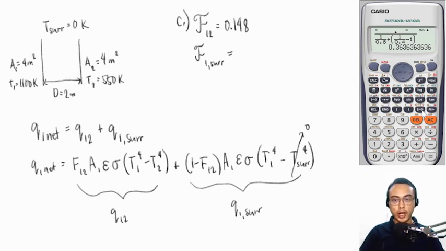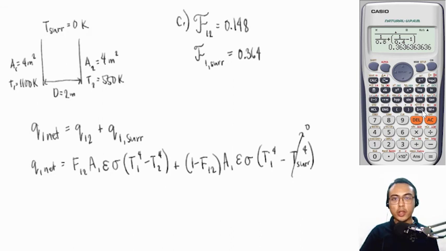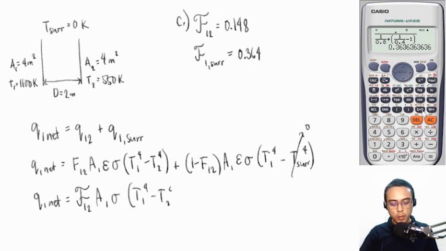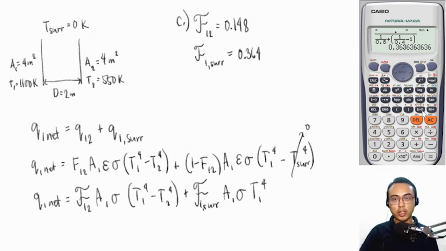Now, we do have to modify our Q1 net equation because remember that the overall interchange factor already includes the view factor and the emissivities. We can now rewrite our Q1 net expression to be overall interchange factor F12 multiplied by area 1 times the Stefan-Boltzmann constant times T1 to the 4th minus T2 to the 4th power, plus, for the second term, overall interchange factor F1 surroundings times A1 times the constant multiplied by T1 to the fourth power, because remember that our surroundings are still at 0 Kelvin.